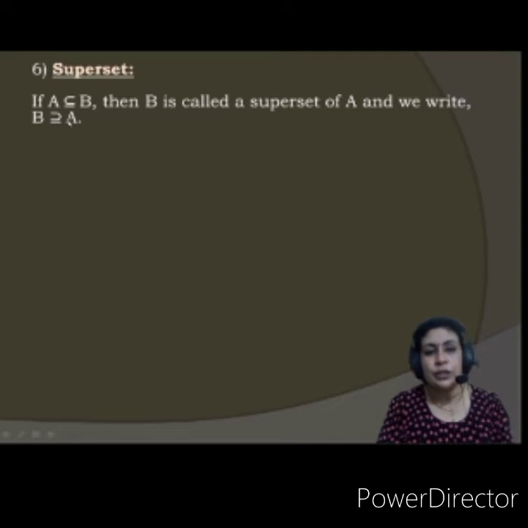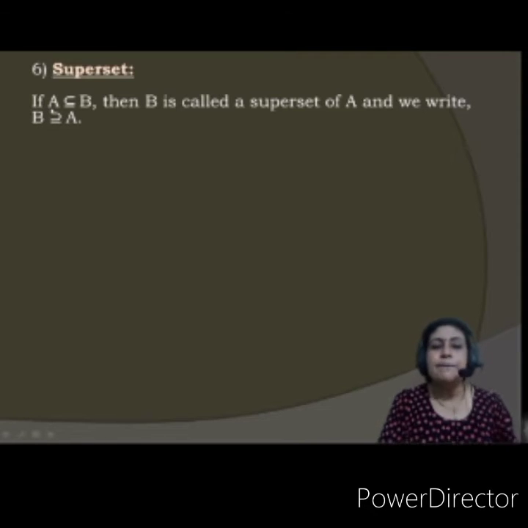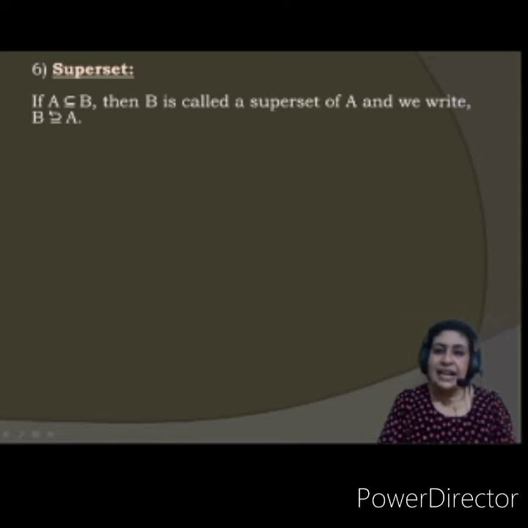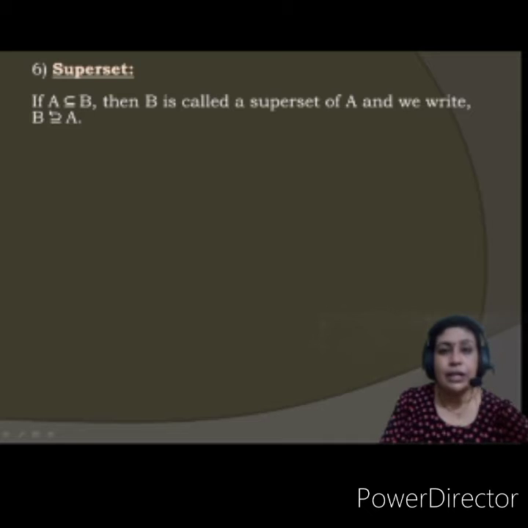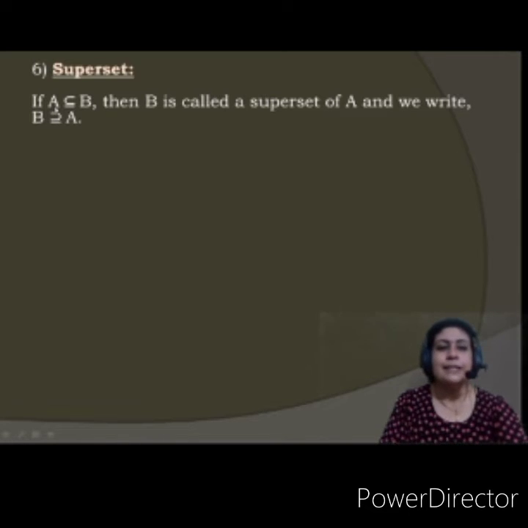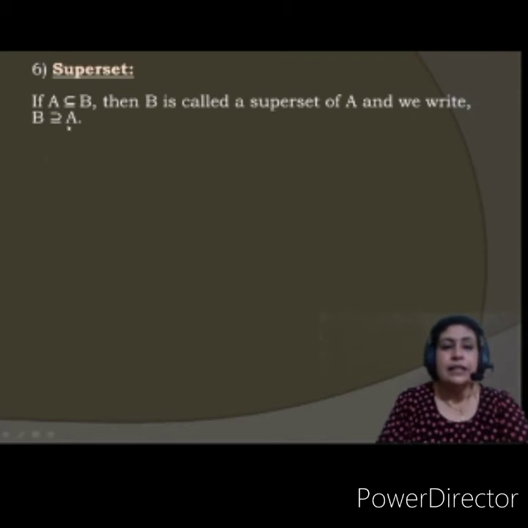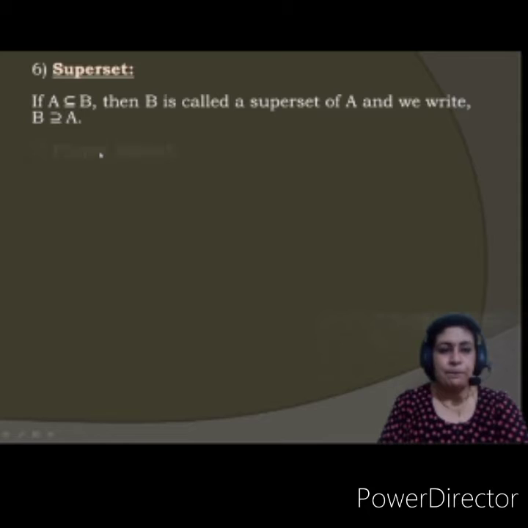B is a superset of A. Why? Because A's every element is an element of the B set also. But it is not the same for B. B's every element is not in set A. Understood? Yes. So please keep this in your mind. A is a subset of B, and B is a superset of A.